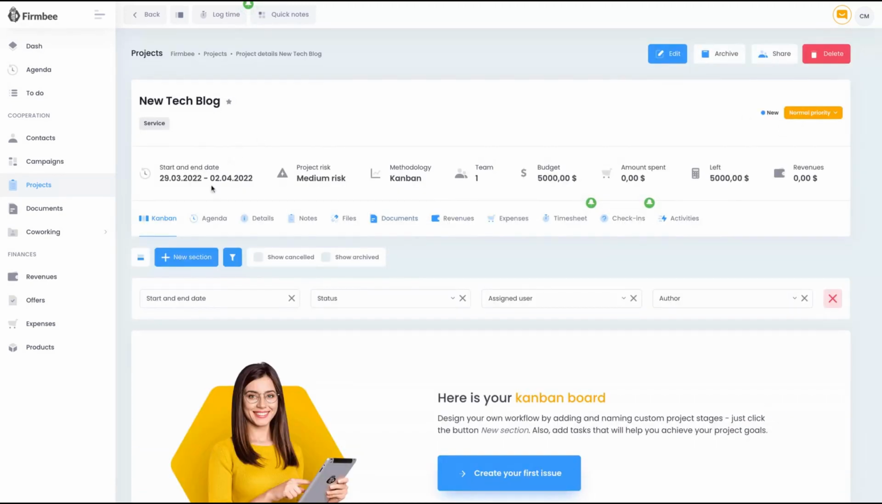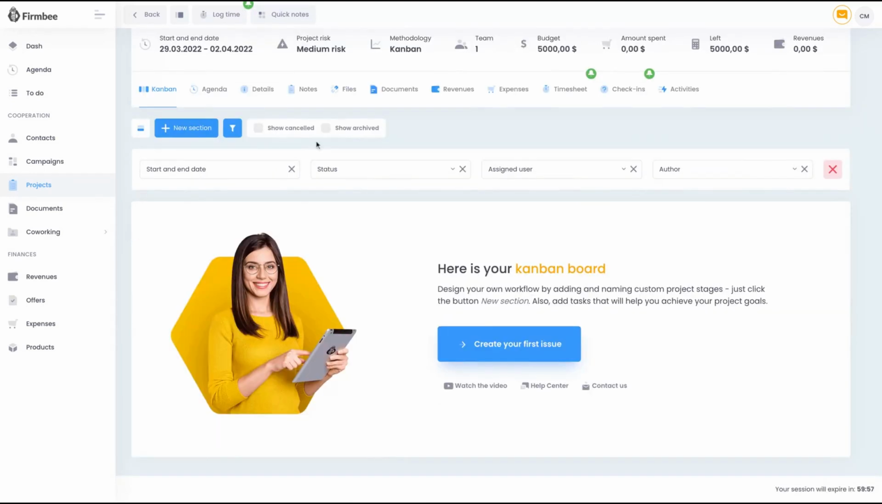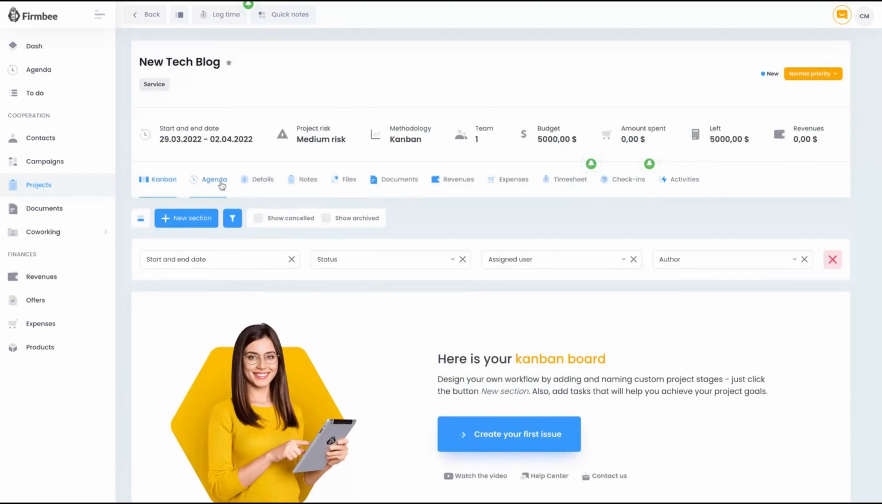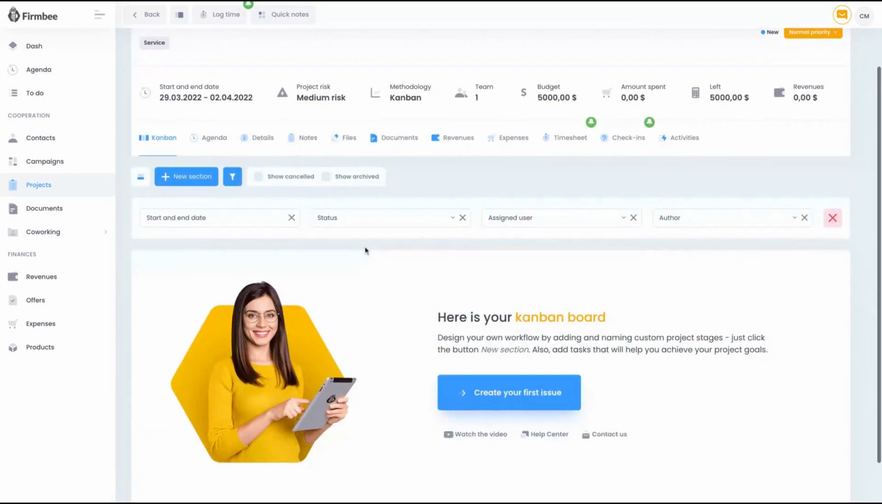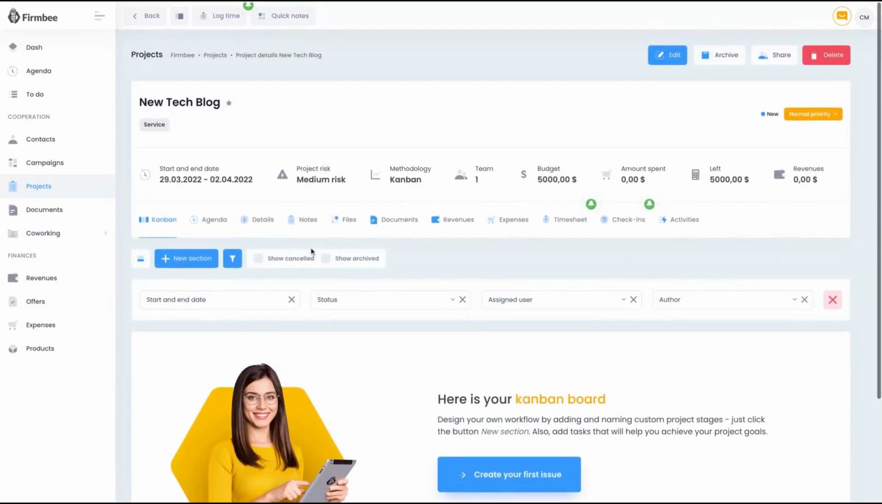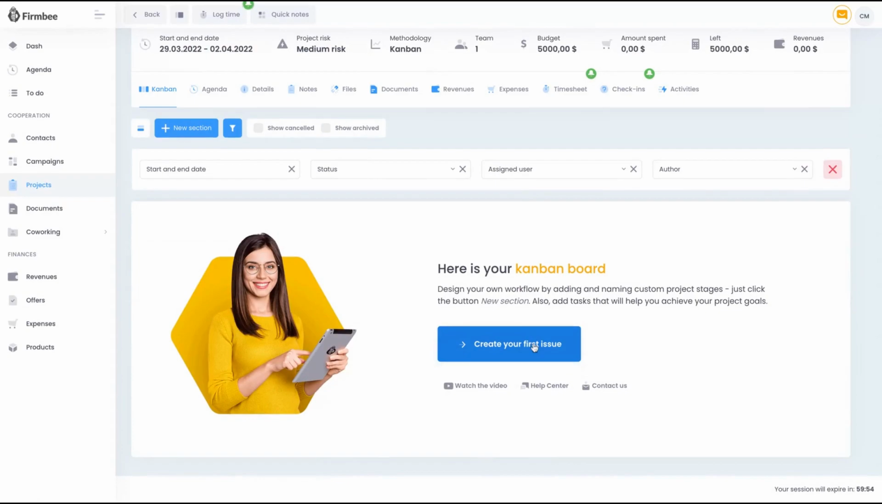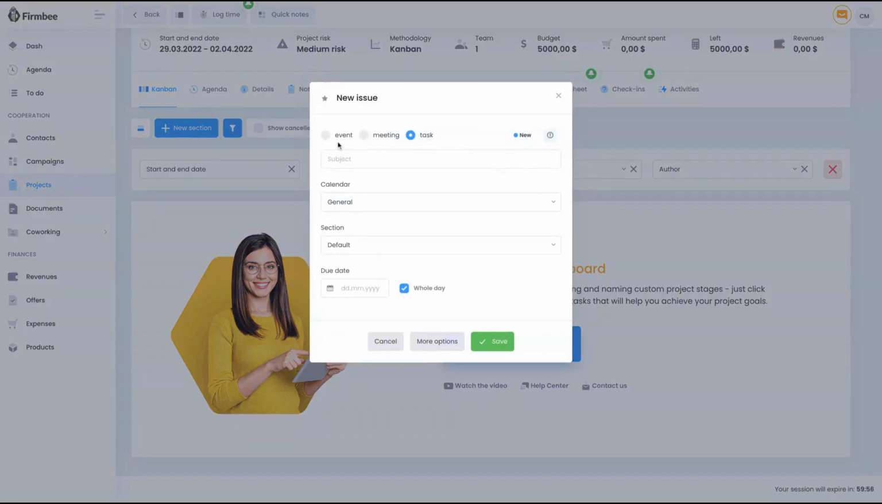Here you can see the details of the project. New tech log, service, start and ending dates, the project, the methodology. Here's a Kanban board. The first one, you change the project features clicking here. You can see that the project management is powerful. So here you create the first issue of your Kanban: event, meeting, or task.